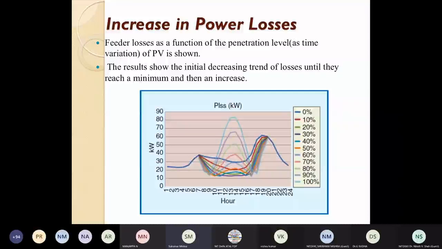One interesting thing occurs in regard to the power loss in the system. So as the photovoltaic penetration increases in a system where the load profile is like this, the power in the line will go on decreasing, and when the photovoltaic becomes much higher, the loss in the system will go to a drastically higher value, and this is detrimental to the cable.